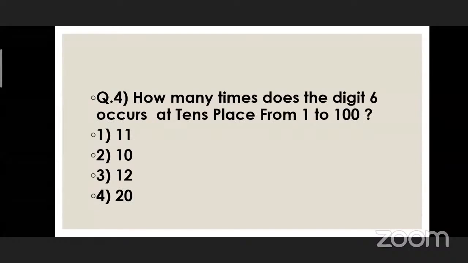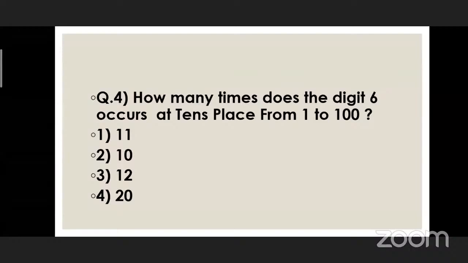Let's see the next question. How many times does the digit 6 occur at the tens place from 1 to 100? Options are 11, option number 2, 10, third one 12, and the fourth one 20. Okay, the numbers 60 to 69. In these numbers, 6 is at the tens place.